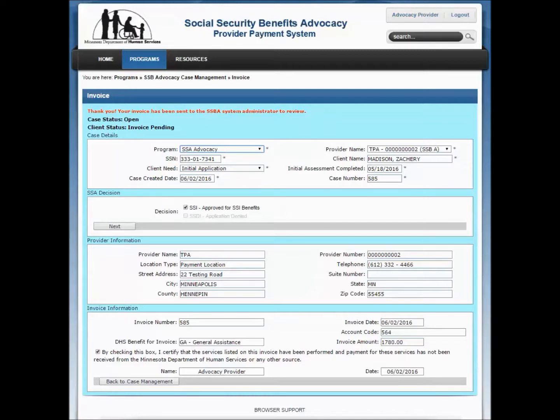For providers who have recently submitted paper invoices to DHS, we will process them as usual. If your client is in the SSBA system and you have not submitted a paper invoice to DHS, please complete the SSB advocacy workflow.